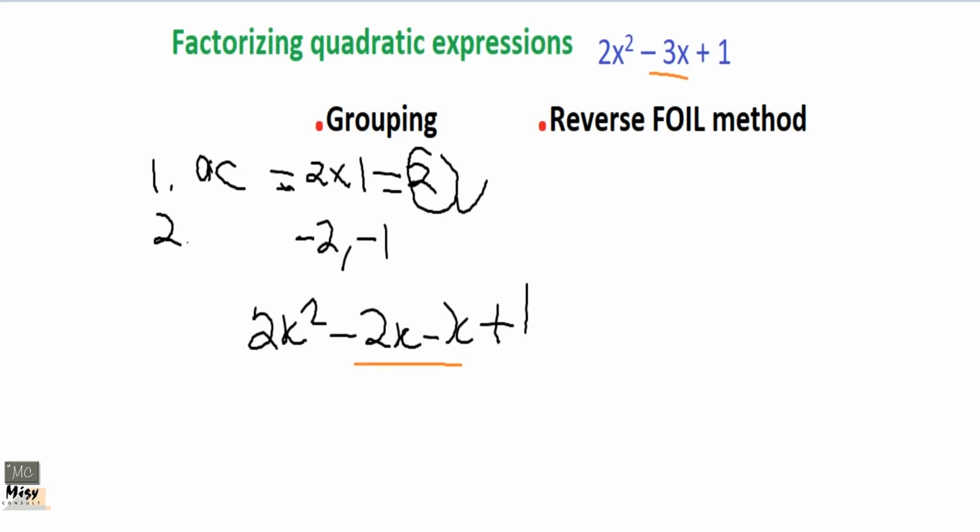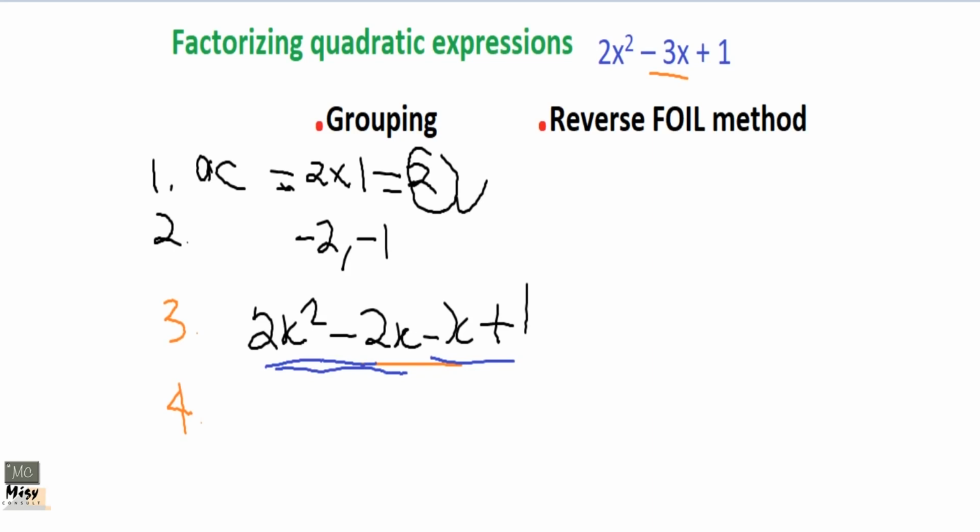Then after doing that, our fourth step is now to group them. Okay, that is where the grouping comes in. So you can group them in any order. I will always take the first two and take the second two on their own. I'll treat them separately. So when I take the first two, I'll find common factors.